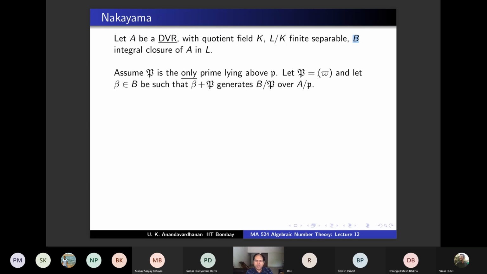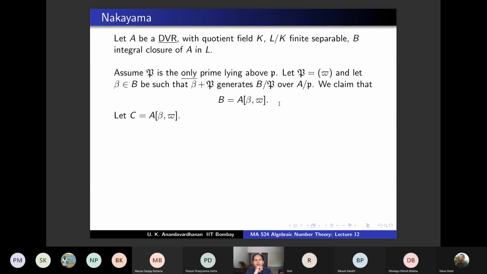I have written down two elements. One is pi and the other is beta, and I am going to claim that B is generated over A by these two elements. So we are going to claim that B is A[beta, pi], as a ring, meaning anything in B is a polynomial expression with coefficients in A, in beta and pi. This is the claim. Okay, so let's prove this and then we will stop.